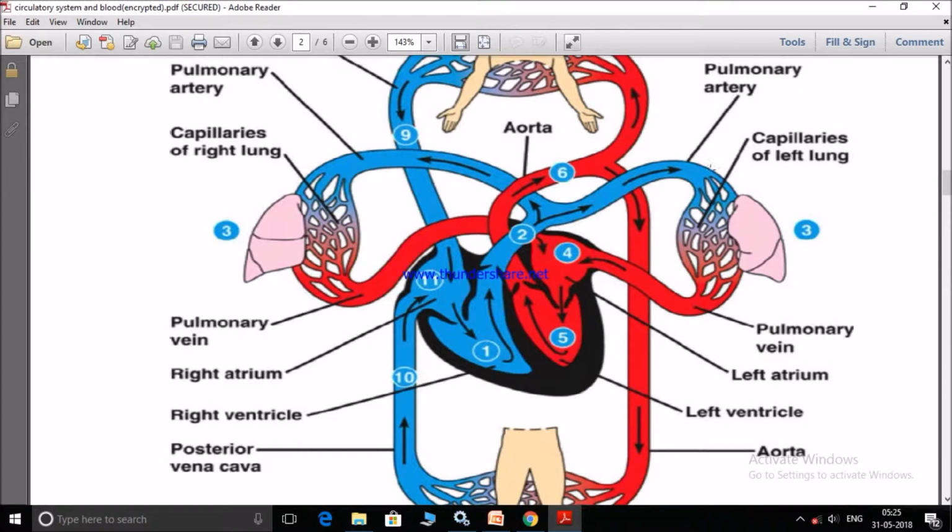In the lungs, blood gets purified. Oxygenated blood is pumped into pulmonary vein, which goes into left atrium. From here, it goes to left ventricle through bicuspid valve. From left ventricle, it moves to aorta, and this oxygenated blood moves to various parts of the body.